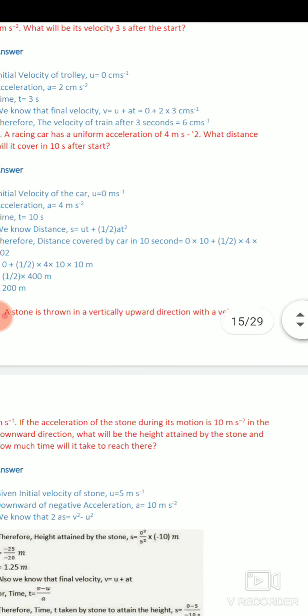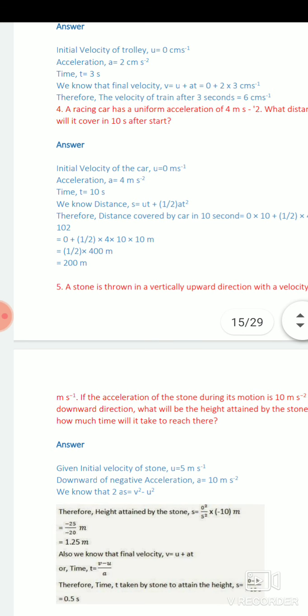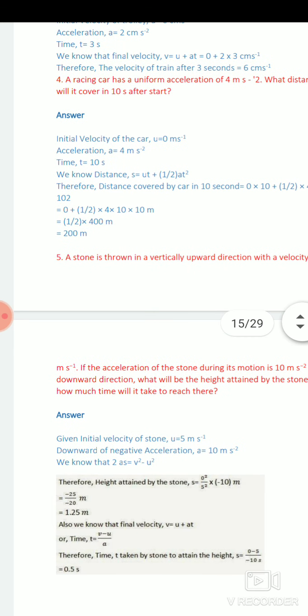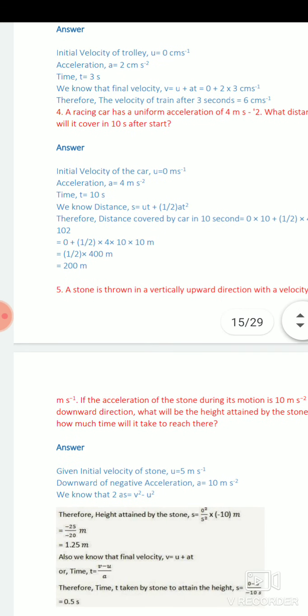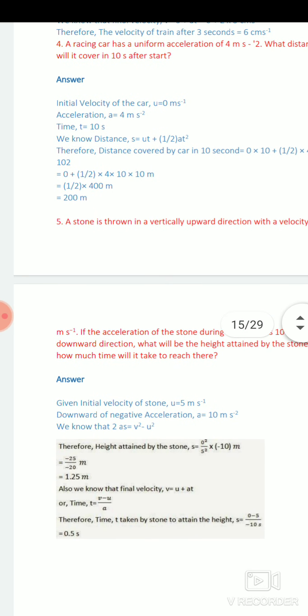Again, the next question is also related to equations of motion. We have to calculate distance. All the figures are given, starting from rest. So u is equal to 0. We know that whenever any object starts from rest, its initial velocity remains 0. u is equal to 0, a is equal to this much, and so on.